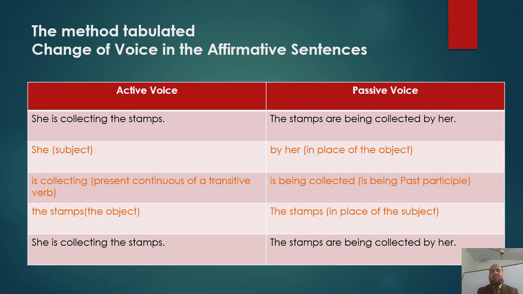It means in its method is being plus past participle, and with regard to the stamps, which is the object in the active voice, now is in the place of the subject, the stamps. Active voice is she is collecting the stamps. Its passive is the stamps are being collected by her.